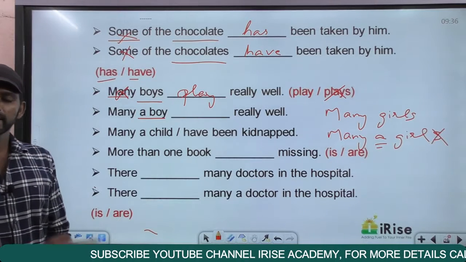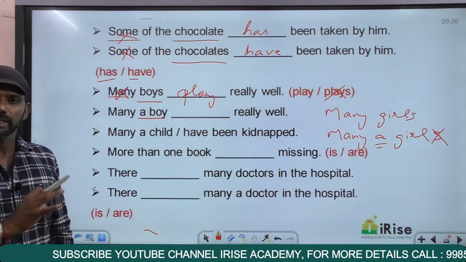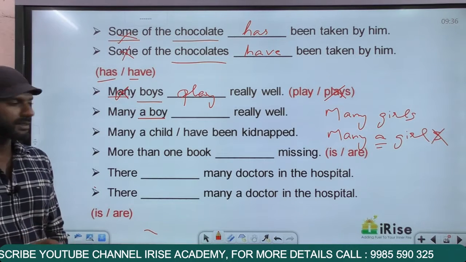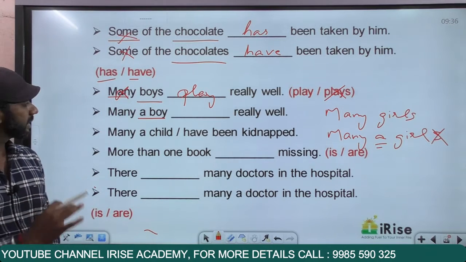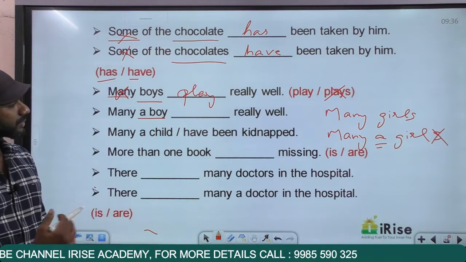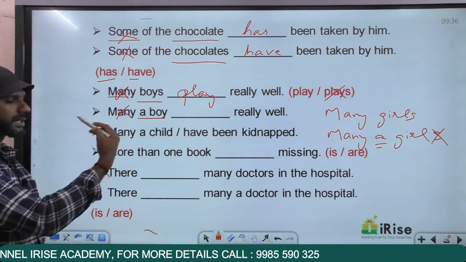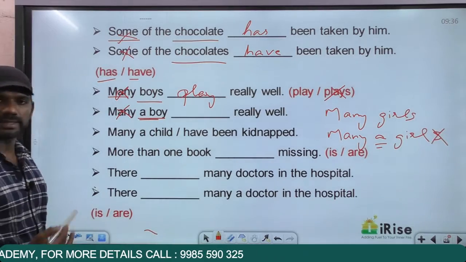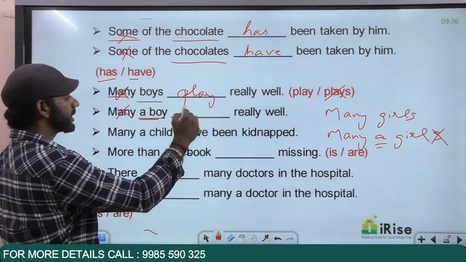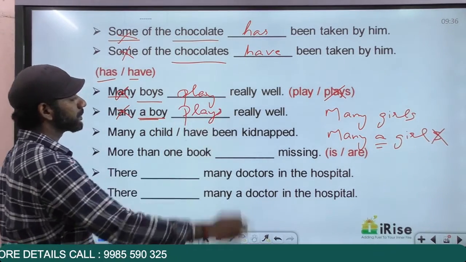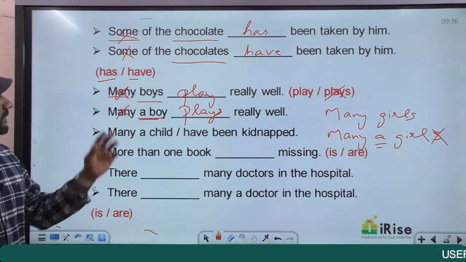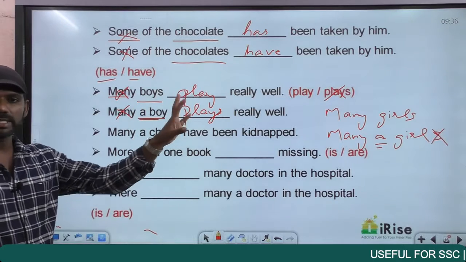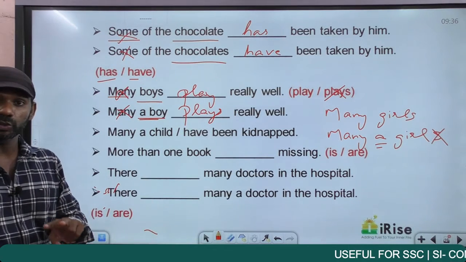Come to the second one. I said the same meaning. Even though the meaning is the same, the subjects are different. The same rule, no change in the rule. Many a boy dash really well. Many is a determiner, forget it. The noun here is a boy. A boy is singular. The verb must also be singular. Many a boy plays really well. So many boys play really well. Many a boy plays really well. The same meaning but expressed in two different forms.